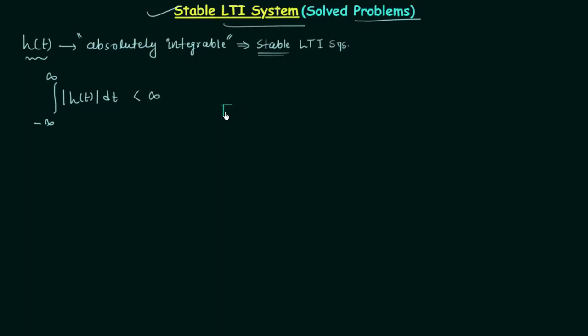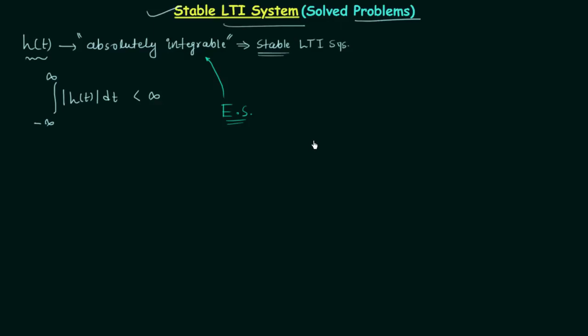If you have the knowledge of energy signals, then you can solve most of the questions without performing any integration. Energy signals are absolutely integrable signals. We know this point, that energy signals are absolutely integrable signals, and if the impulse response is an energy signal, this implies the impulse response is absolutely integrable, and therefore the LTI system is stable in nature.